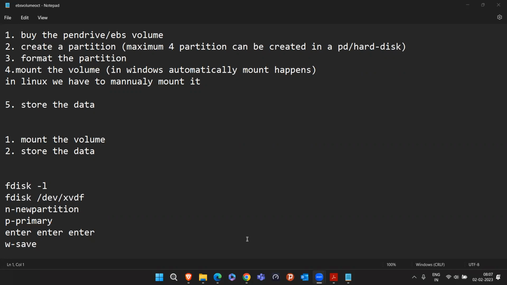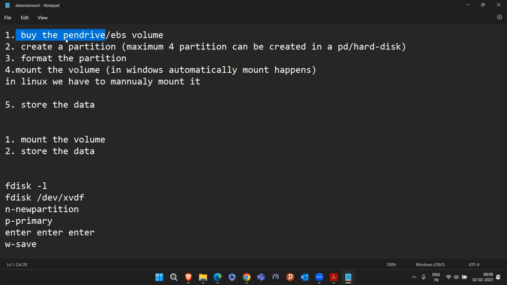So we have the option of an external hard disk or external pen drive, right? We can connect it to one machine, copy the data onto that pen drive or hard disk, then attach the same hard disk or pen drive to the other machine. This is the usual way we do it. The first thing you will do is buy the pen drive from the market. Once you buy it, you keep your pen drive in your laptop and you are able to copy the data, right?